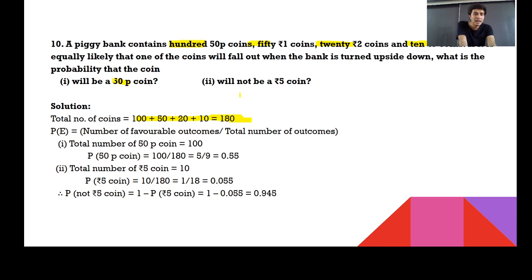Now, it will be a 50 paisa coin. How many 50 paisa coins are there? So 100 upon 180. This can also be written as 5 by 9.